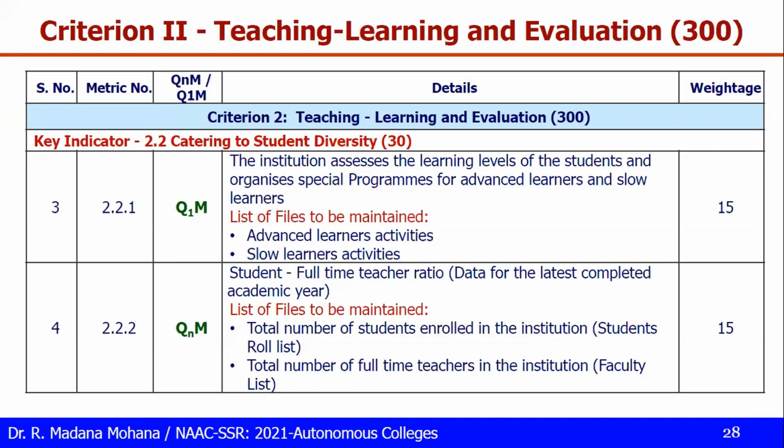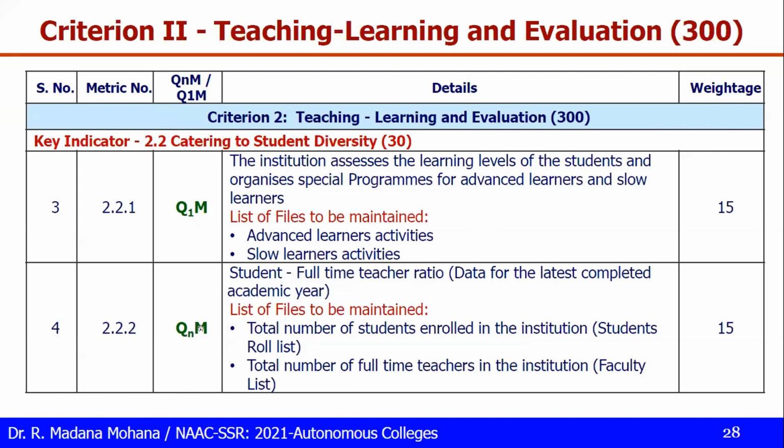So then criteria for identification of advanced learners and slow learners, and what merit you are identifying the learners as advanced learners or slow learners. For slow learners, what activities you are conducting? Advanced learners, what activities you are conducting? All these need to be maintained.